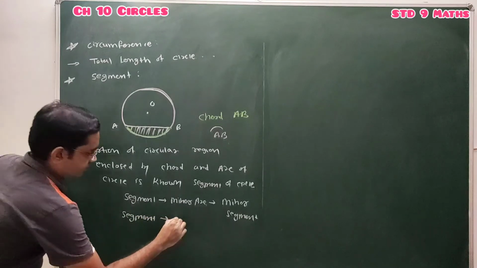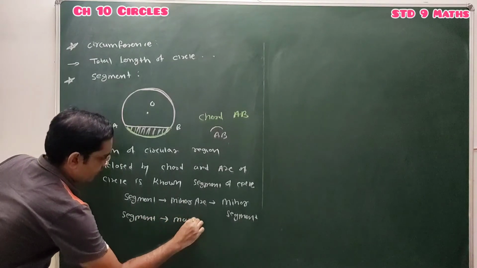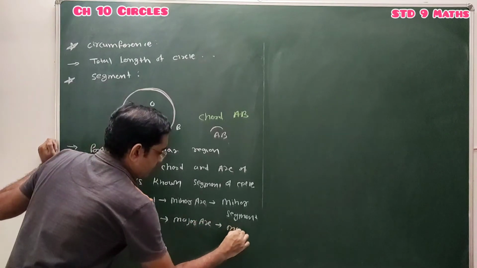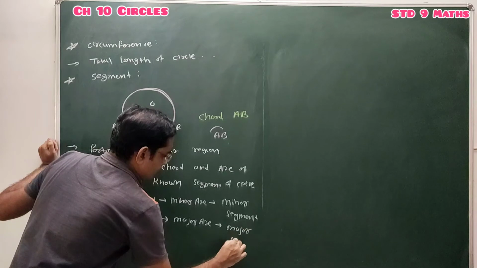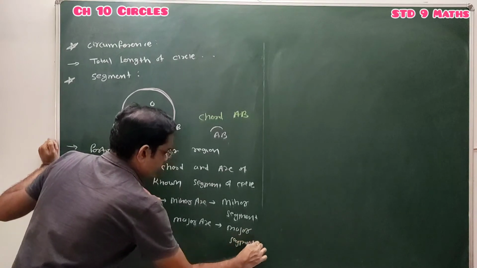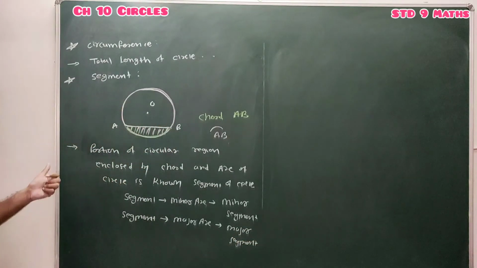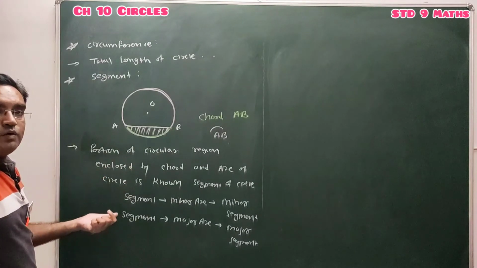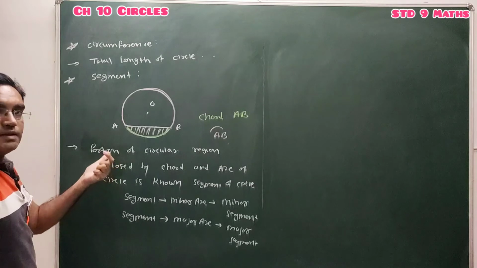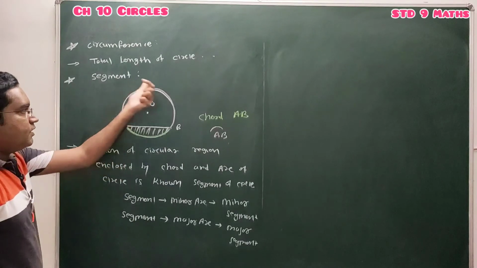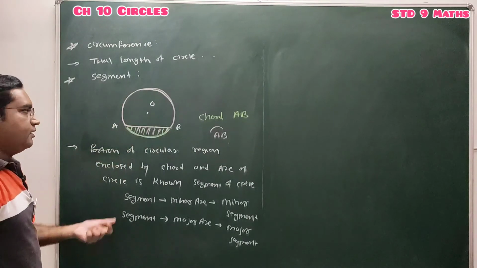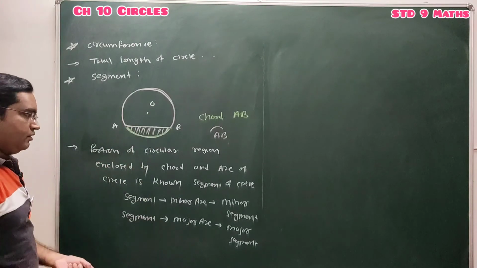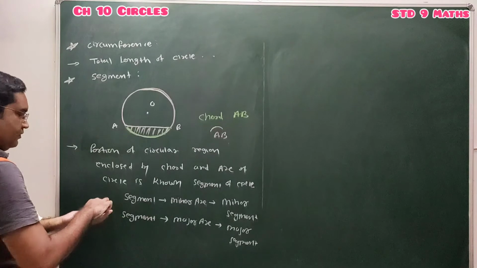Segment corresponding to the major arc is known as major segment. Clear? So segment can be of two types: major segment or minor segment. The segment corresponding to the major arc is known as major segment, and segment corresponding to the minor arc is known as minor segment.